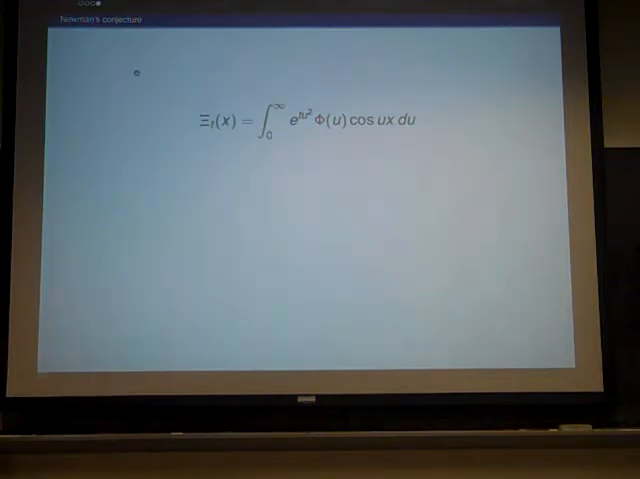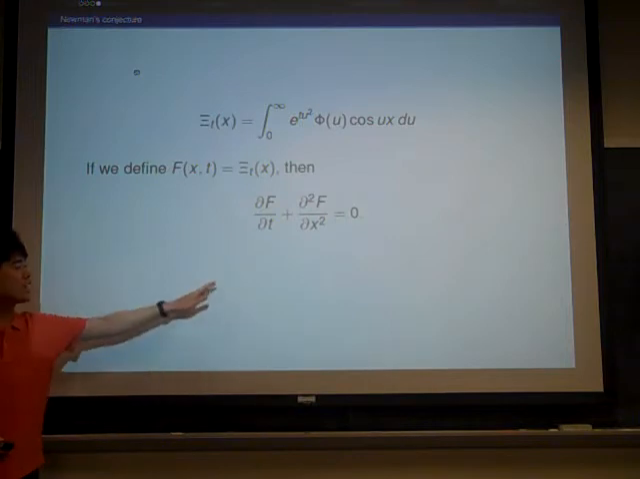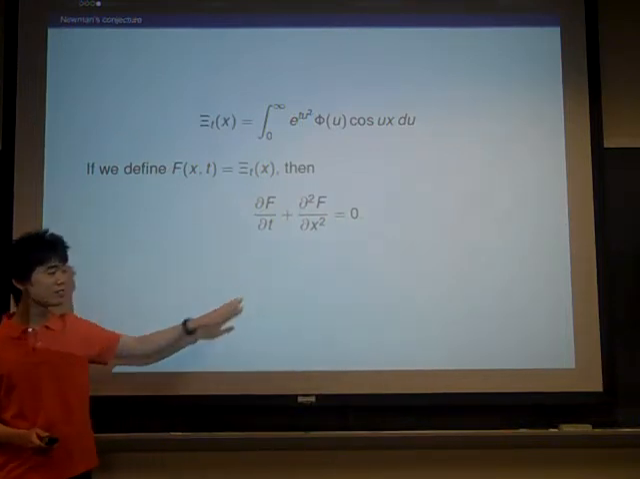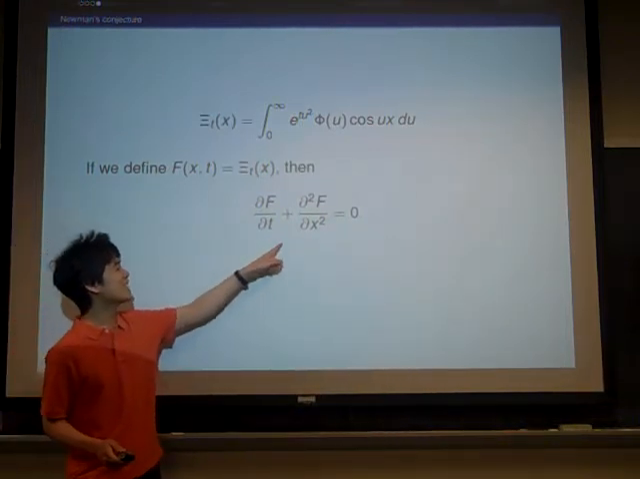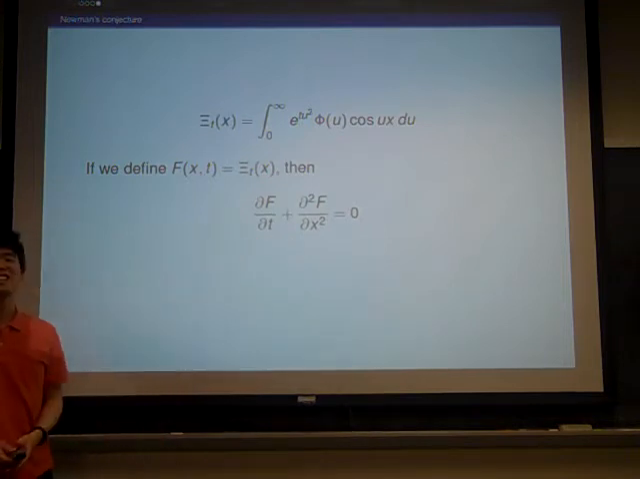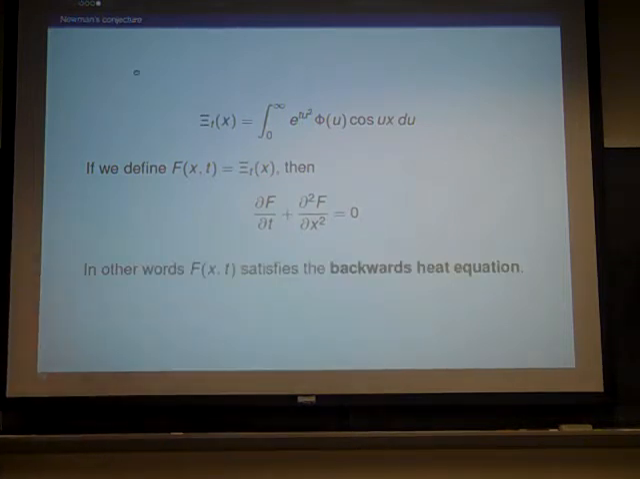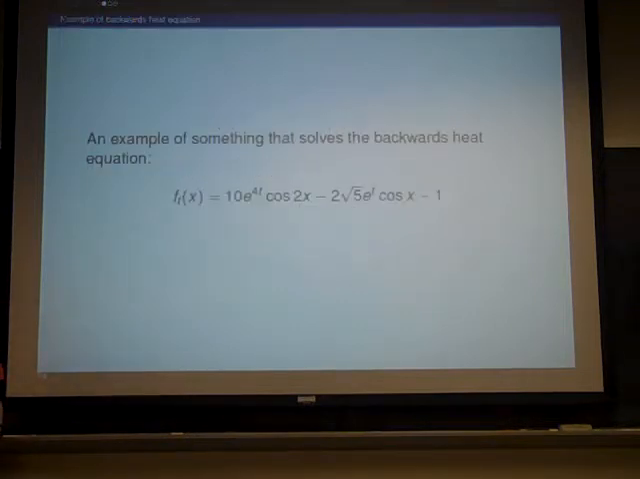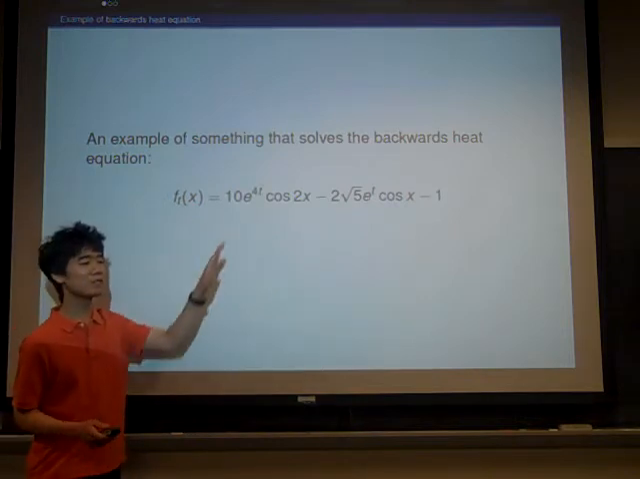So here's our family of functions again. If we view it as a function in x and t, we'll notice that it satisfies this partial differential equation. This is a lot like the heat equation, except there's a plus sign instead of a minus sign. So we'll call this the backwards heat equation. And to get an idea of how this helps us, we can look at something simpler that solves the backwards heat equation, namely this function here.